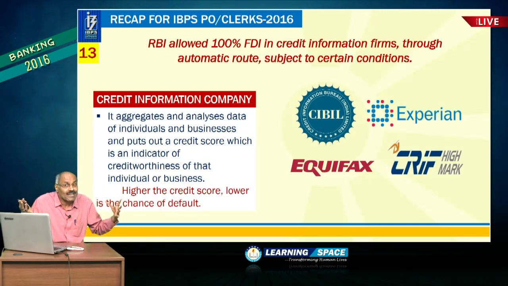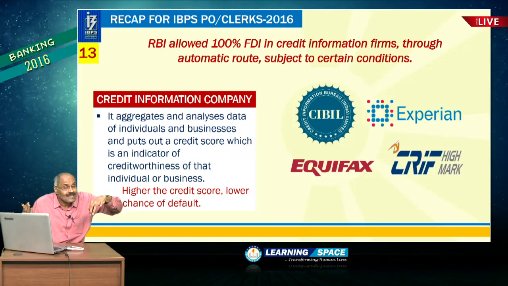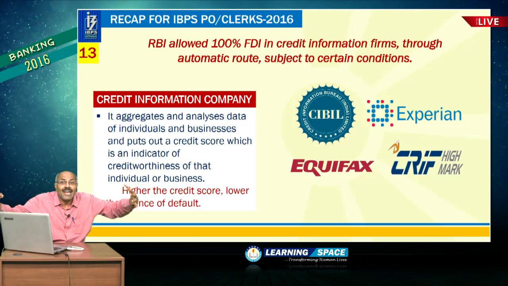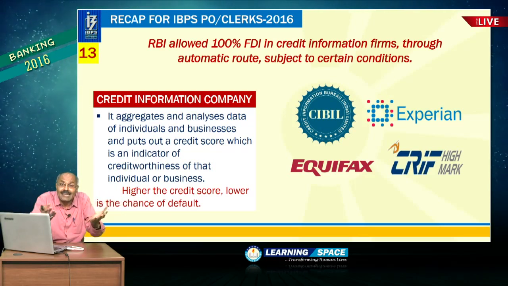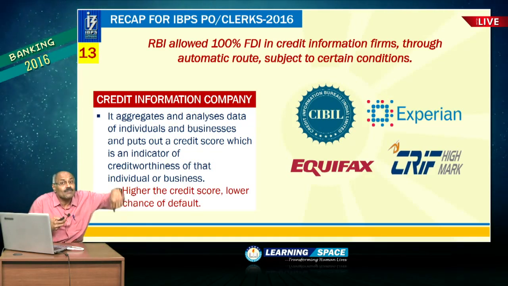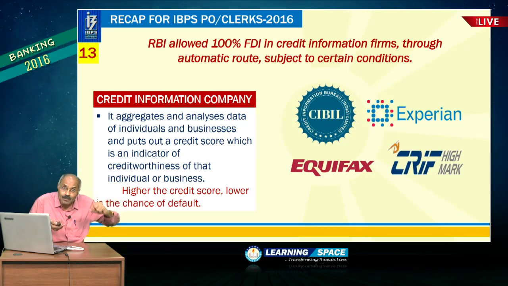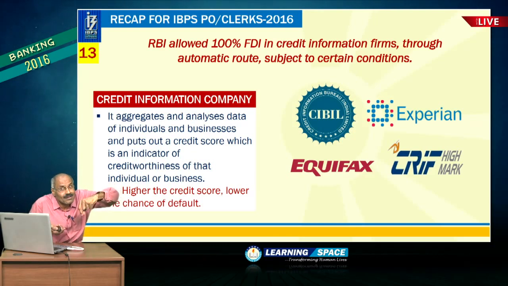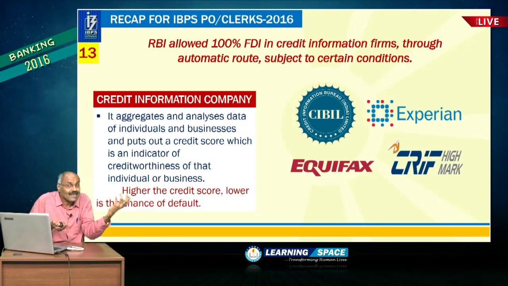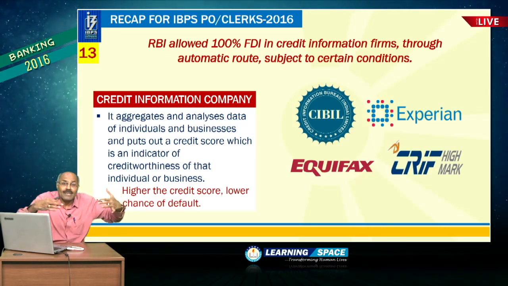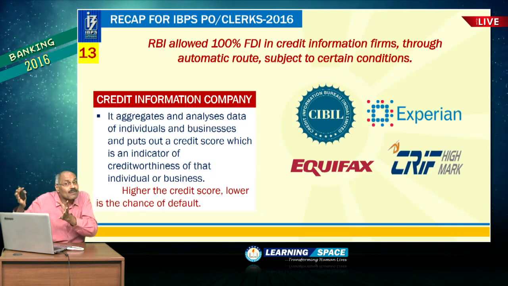So, what is the purpose of credit information companies? Basically they compile various data and create credit history, and subsequently they give this credit score. I have listed here CIBIL, Experian, Equifax, CRIF. These are examples of credit information companies. And credit information companies are different from credit rating companies. Credit rating companies evaluate various companies as well as governments.